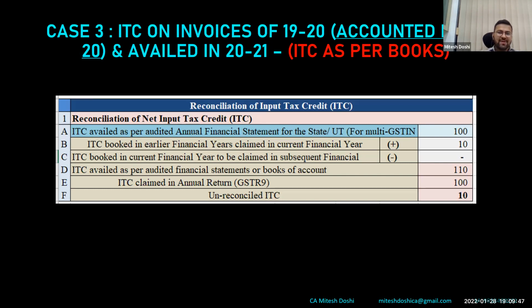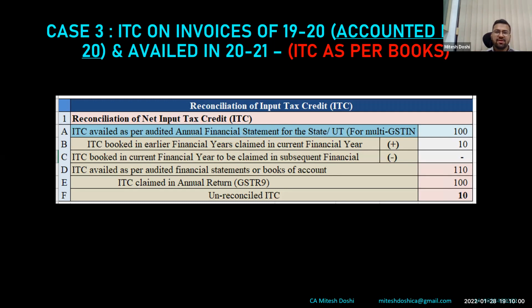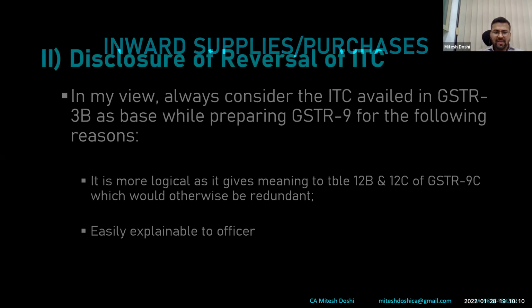The purpose of 12B and 12C is ideally to not give unreconciled differences in overlapping transactions at least. However, if we follow the ITC as per books method, we will be getting a difference of 10 rupees as explained in this case 3. So ideally, I believe that is not the right way, even though it has been clearly mentioned in the instructions. Going ahead, it is also easily explainable to the officer, I believe.